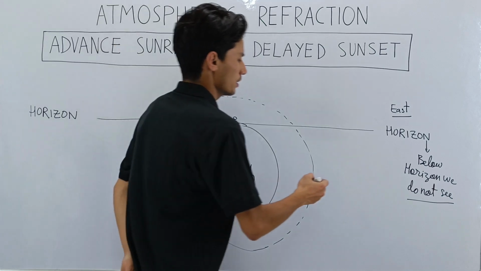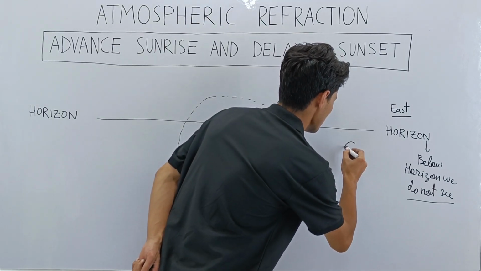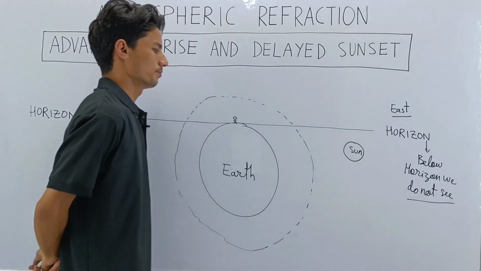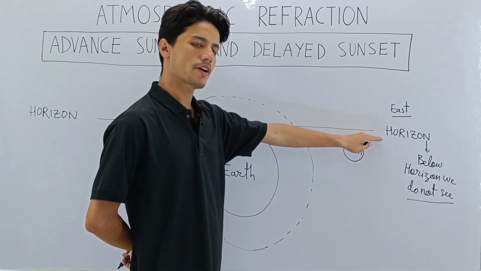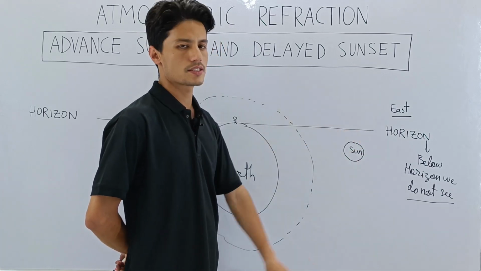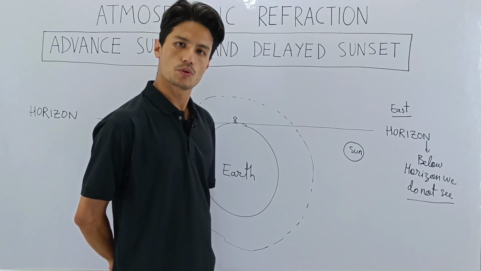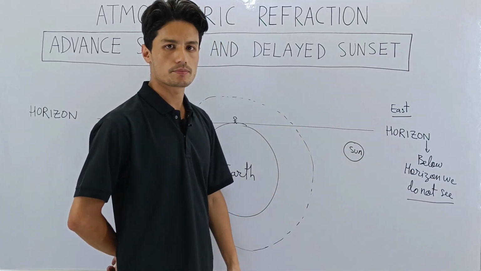Now the sun is still here, below the horizon. So if I ask you, has sunrise taken place? What will be your answer? Yes or no? The answer is no. Because the sun is below the horizon, sunrise has not taken place.